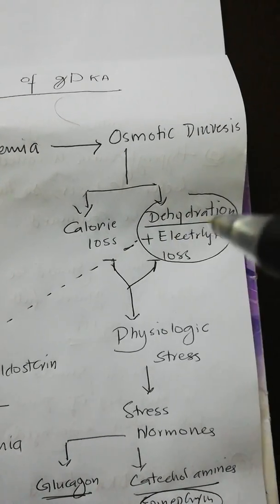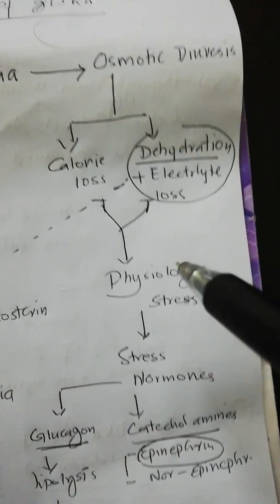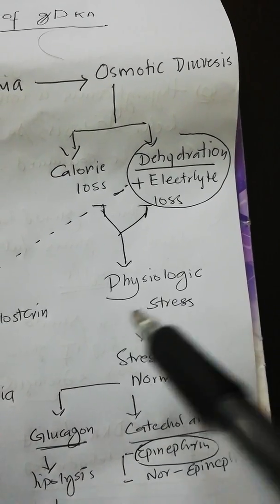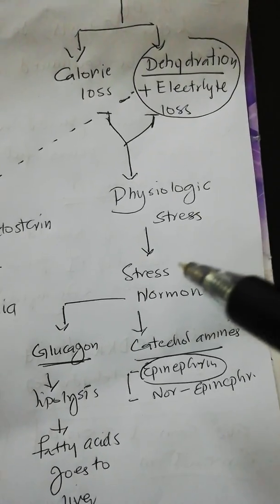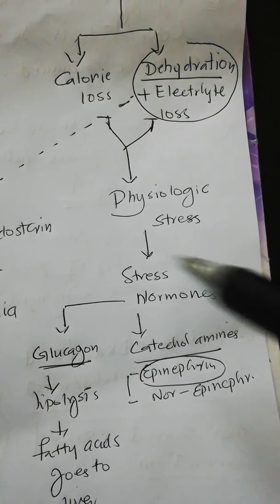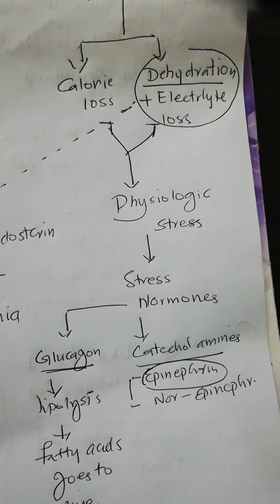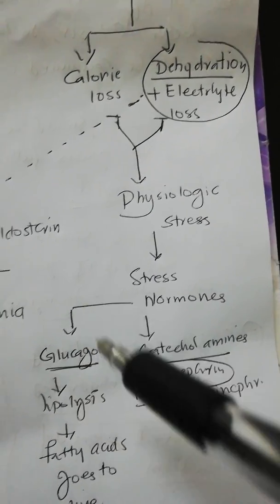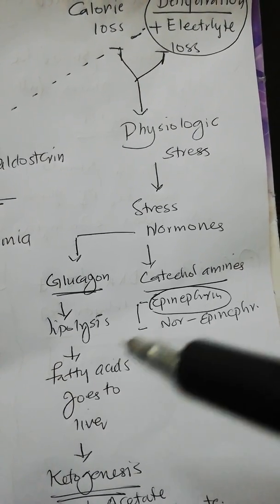Now, due to the calorie loss, dehydration, and electrolyte abnormalities, the body is at risk and under physiological stress, and this leads to the release of stress hormones, that is glucagon, catecholamines, cortisol, and growth hormone. Glucagon has a very important role in the pathogenesis of diabetic ketoacidosis.